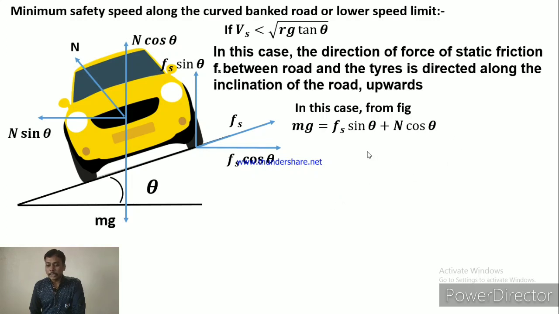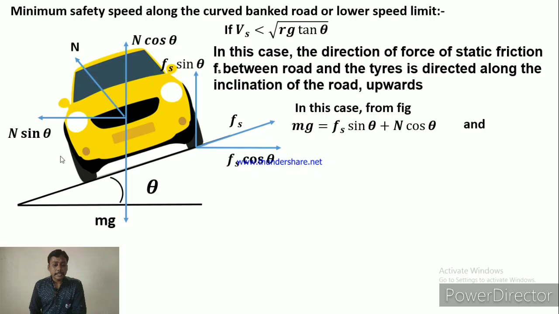Why did we say mg is equal to Fs sin theta plus n cos theta? Fs sin theta is vertically upward and n cos theta is vertically upward, both in the same direction, so they add, and these two balance the weight mg. So mg is equal to Fs sin theta plus n cos theta.